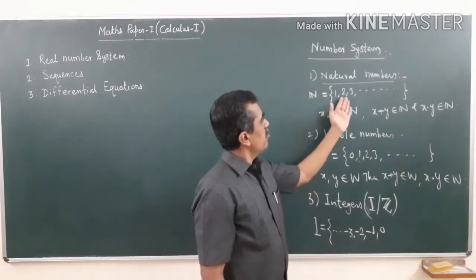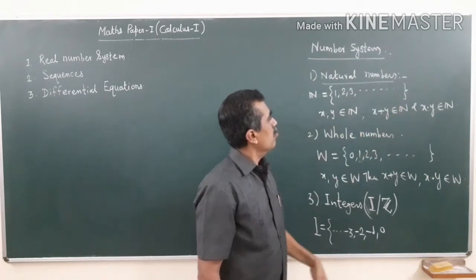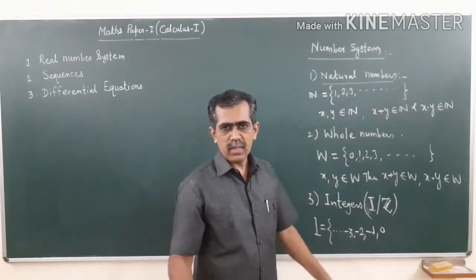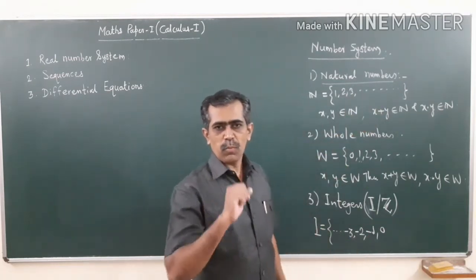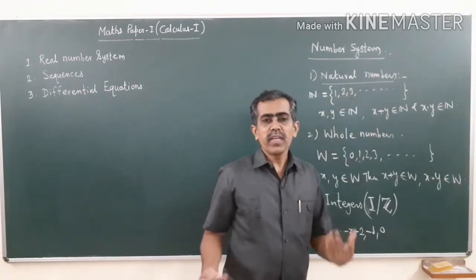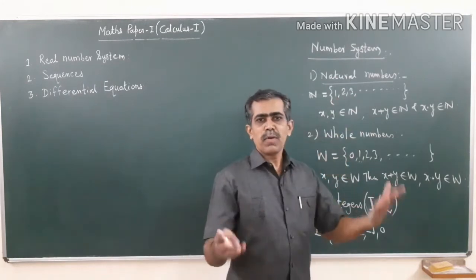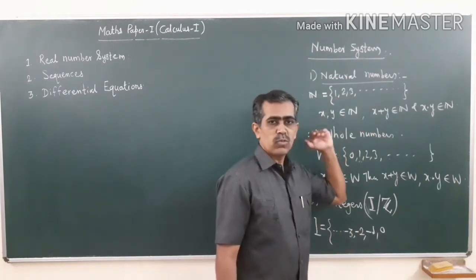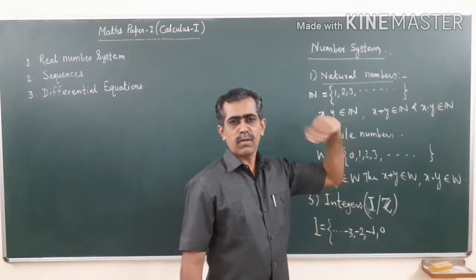Natural numbers are infinite in number, so infinitely many. If you have a natural number, suppose 99, and you add 1 to it, then you will get the next natural number. That is the property of natural numbers. You can go on counting 1, 2, 3, 4, 5, 1 lakh, 1 billion, 1 billion 1 and so on.